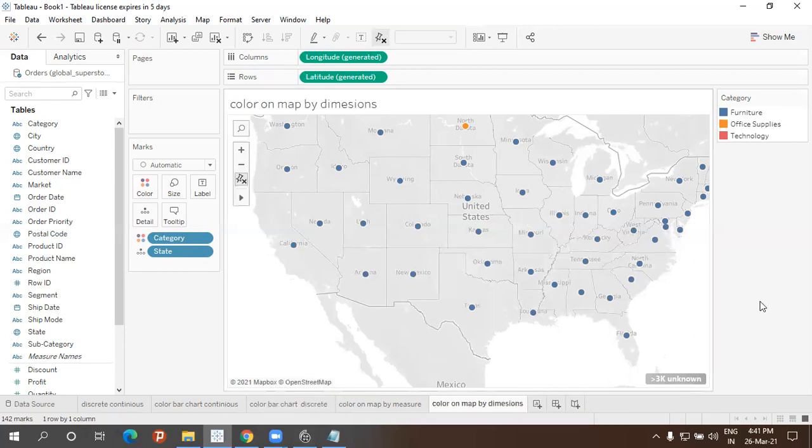Is it clear for everyone? So that is how to color the map based on the measures and dimension. Yes, sir. Okay.